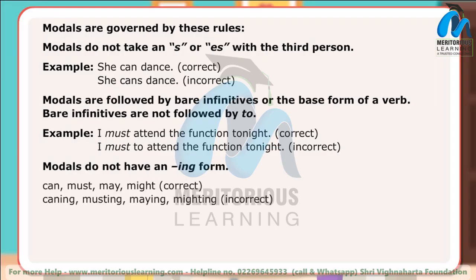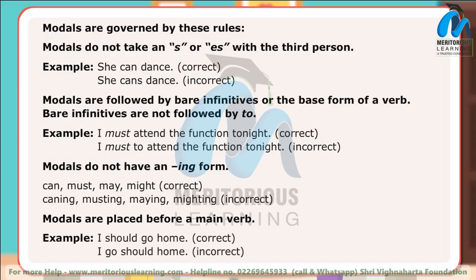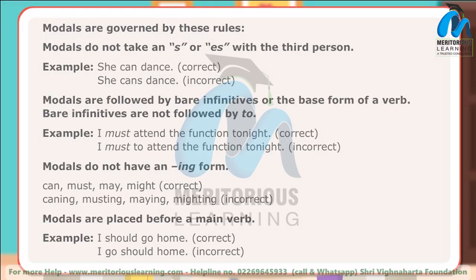Can, must, may, might. Correct. Canning, musting, maying, mighting. Incorrect. Modals are placed before a main verb. Example, I should go home. Correct. I go should home. Incorrect. Let us look at a few more sentences.